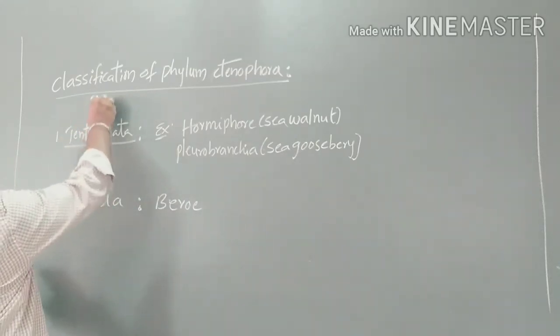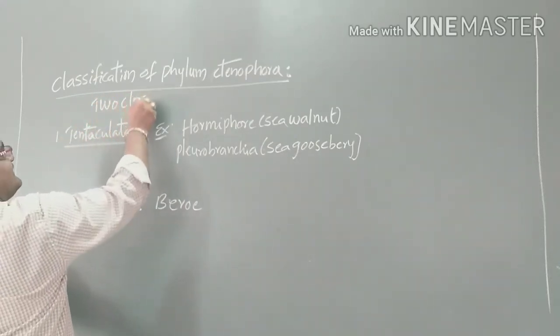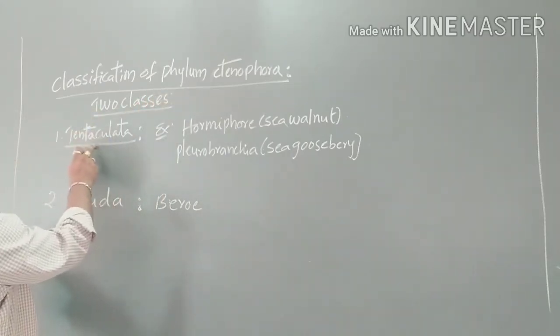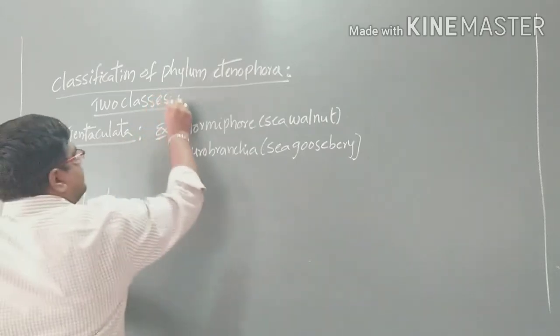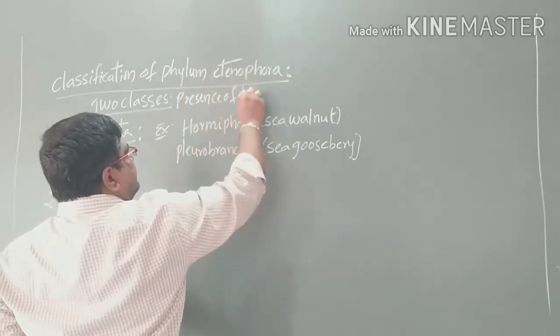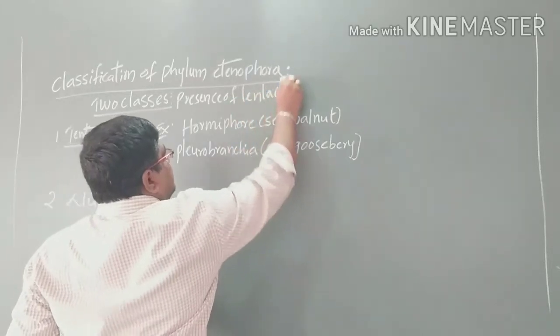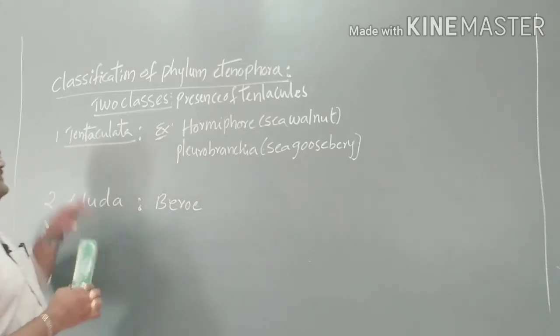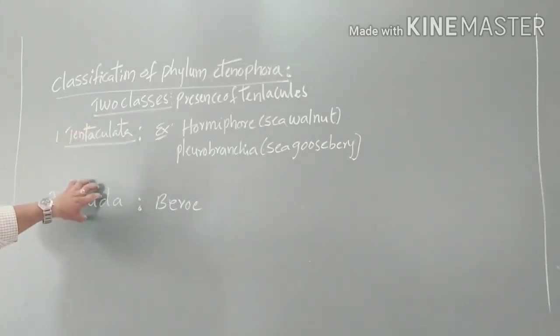The 2 classes are, one called Tentaculata, based on the presence of tentacles, and the second called Nuda.